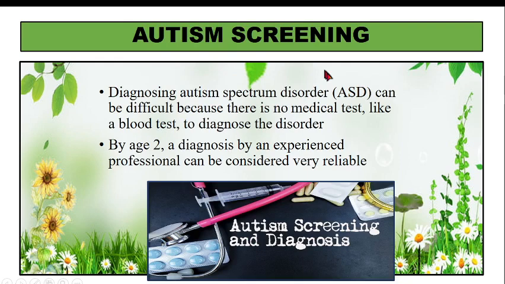Next is autism screening. Diagnosing autism spectrum disorder can be difficult because we don't have a specific test, and by the time the child is 2 years old, an experienced person can do this, and it is very reliable.